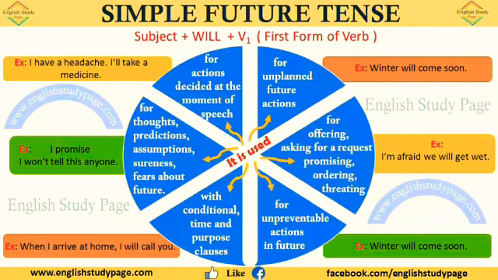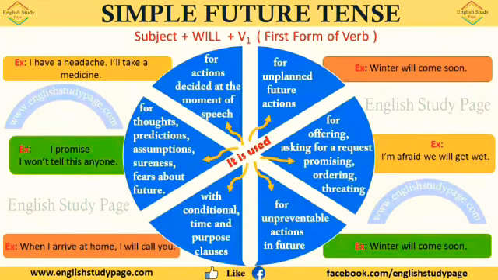So I is the subject, will is there, then next, drive. Drive is the V1 form. I will play football. I is the subject, will play is will plus V1 form. So these are the examples for future tense. This pattern will be helpful to know, and at the same time to find which type of tense it is. So if will plus V1 comes, it's a simple future tense.